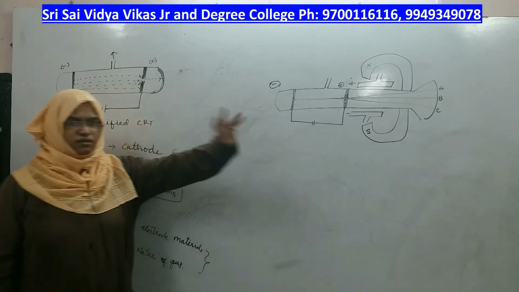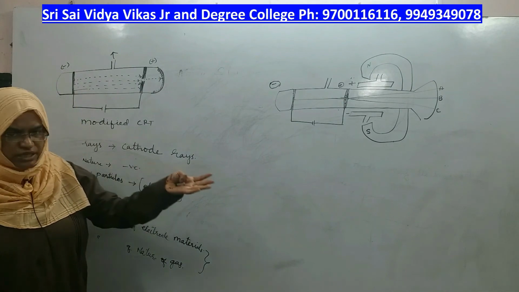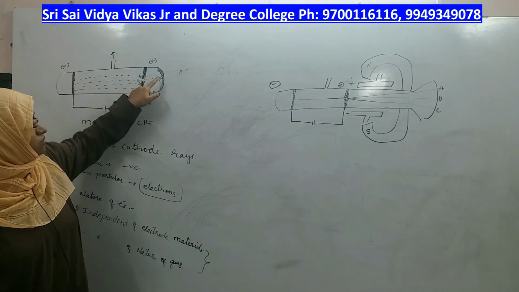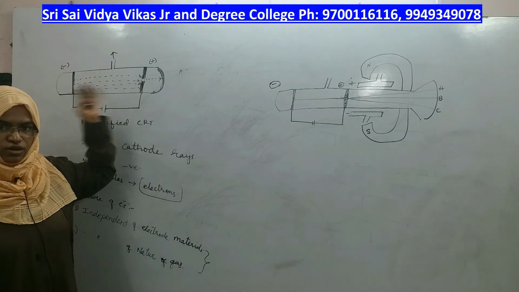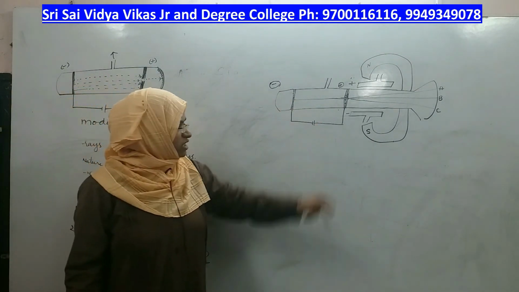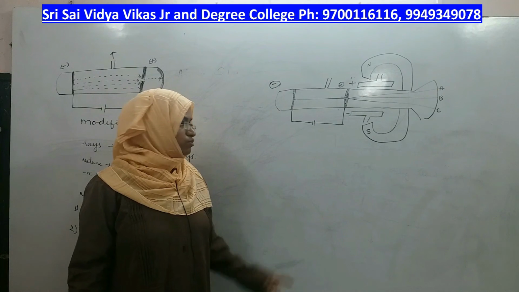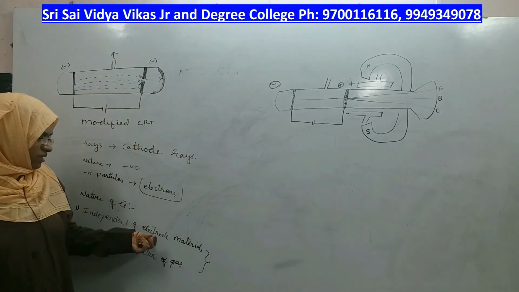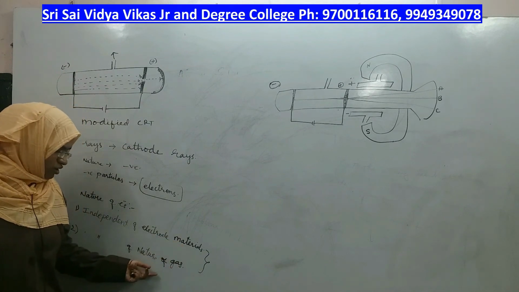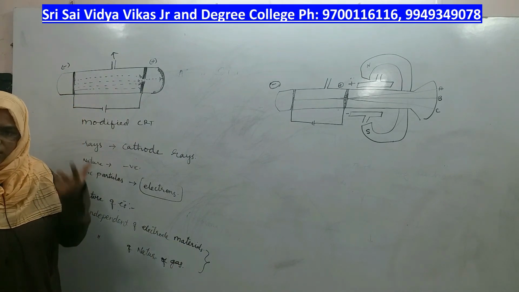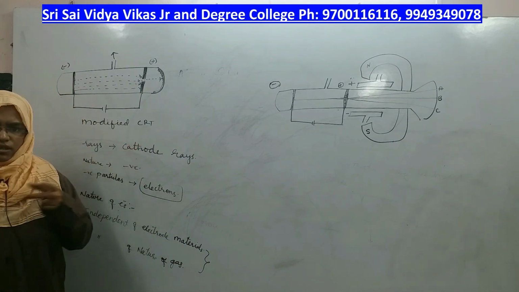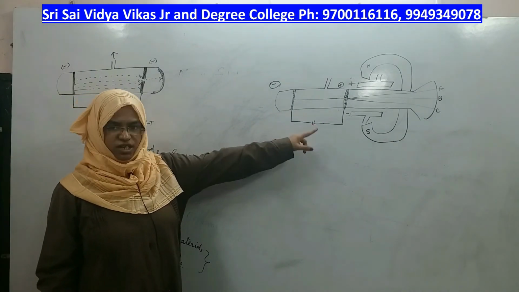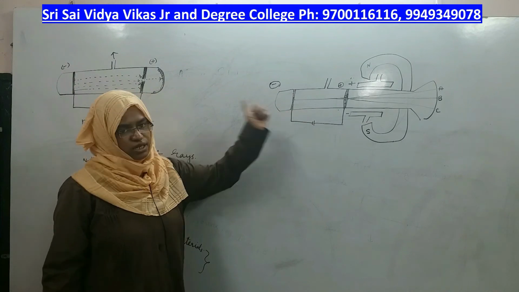Earlier we have seen the first modification of a simple cathode ray tube, by which he proved that you can see the bright spot, which is nothing but electrons. So in further modification, what he has proved is the nature of the electron. What was the nature? It is independent of the material, it is independent of the nature of the gas. It has its own nature and it travels by its own nature. To prove that nature of the electron, he made a further modification to the same cathode ray tube.